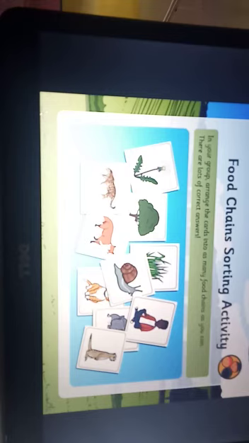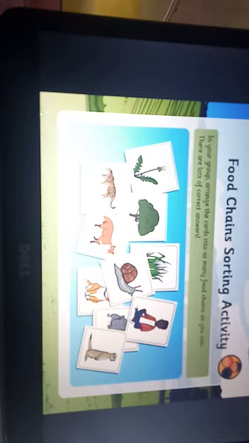In your group, arrange the cards into as many food chains as you can. This will be your practice session. There are lots of correct answers. You may start making your own food chains, like the one I am going to explain. The grass is eaten by a snail. The snail is eaten by a rat, and the rat is further eaten by a fox.